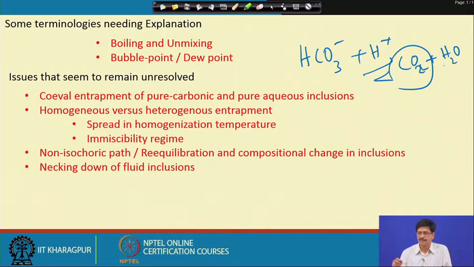This is one of the possibilities which could still be put under some questions.